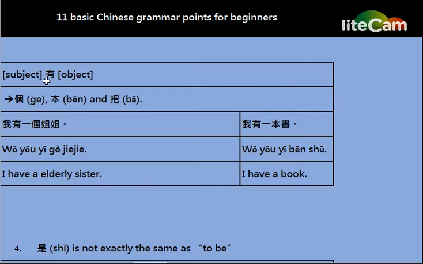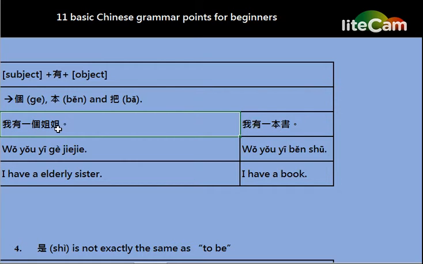And here is the pattern for how to use the word 有. We should have the subject, add the word 有, and then the object. We should also add the measure word before the object. Here is the example. 我有一个姐姐.